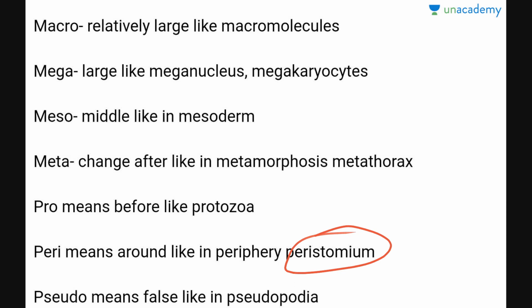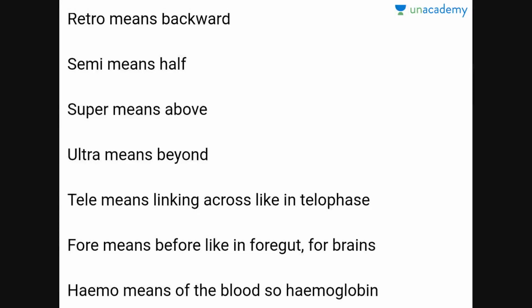Now pseudo. Pseudo means false. As you came across this word in pseudopodia of amoeba, which means false feet. So pseudo means false. Now let's move to another slide. Here, retro. Retro means backward, like retrovirus.